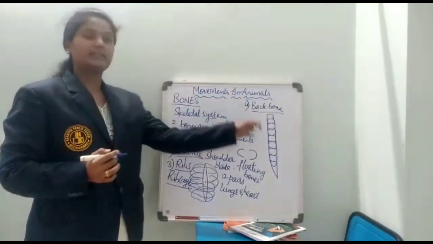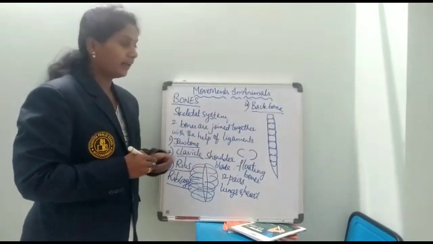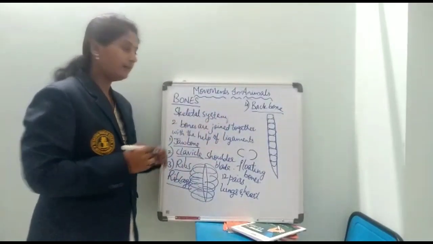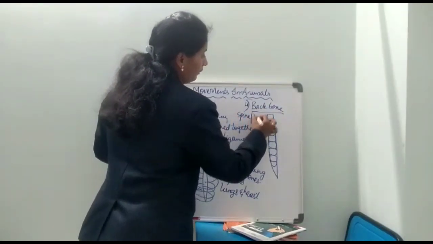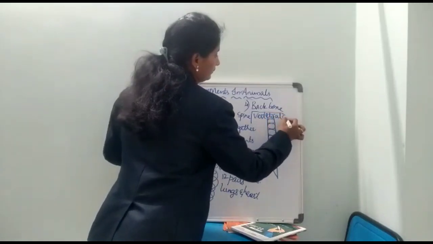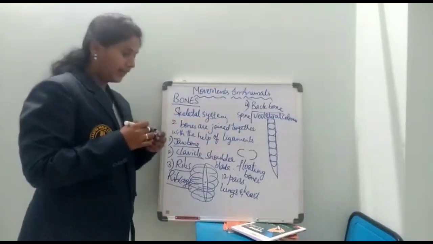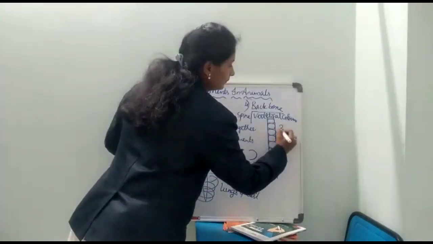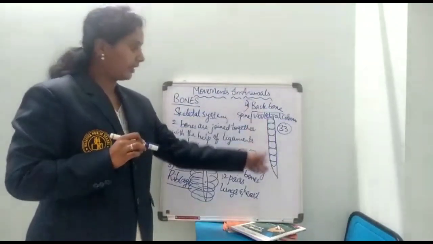Okay, it is a backbone. It's just a rough diagram of the backbone. Another name for the backbone is the spine or vertebral column. Generally, there are 33 bones. How many bones? 33 bones are present in the backbone.